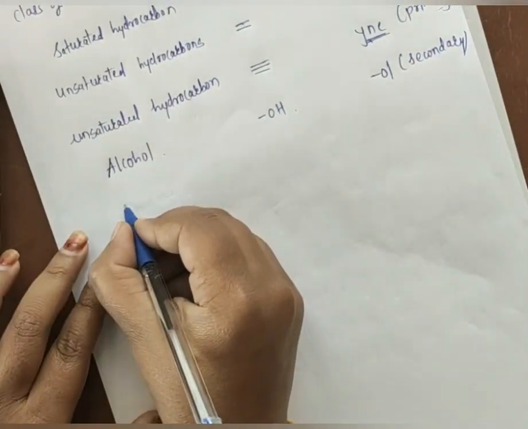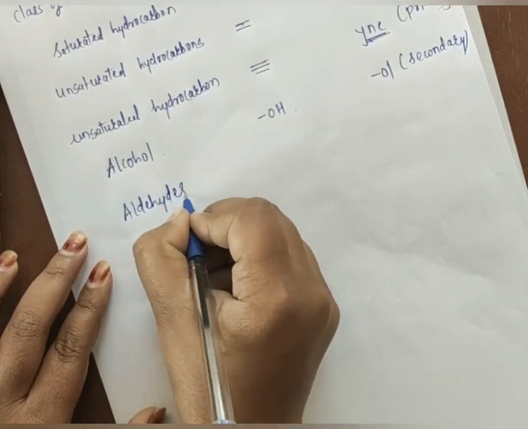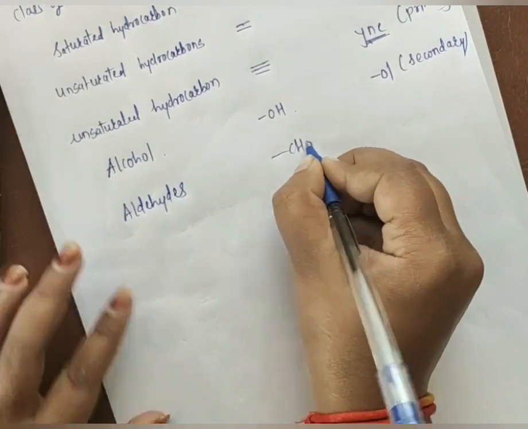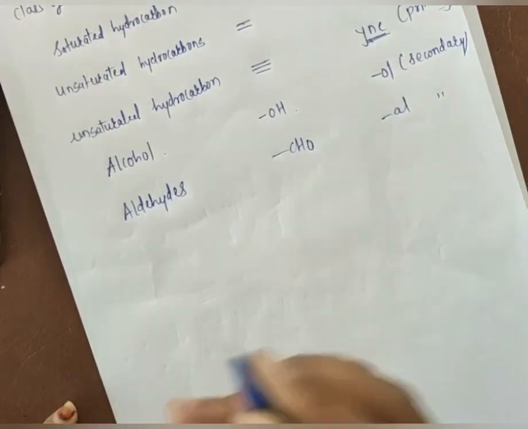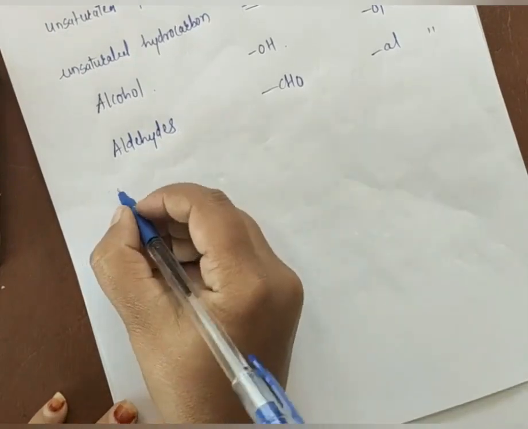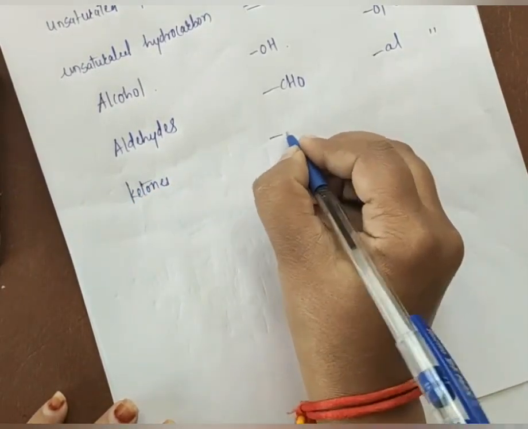After that, if there is a presence of aldehydes, we have to use CHO as a functional group and AL as a secondary suffix. If there is a presence of ketones, what is the functional group?